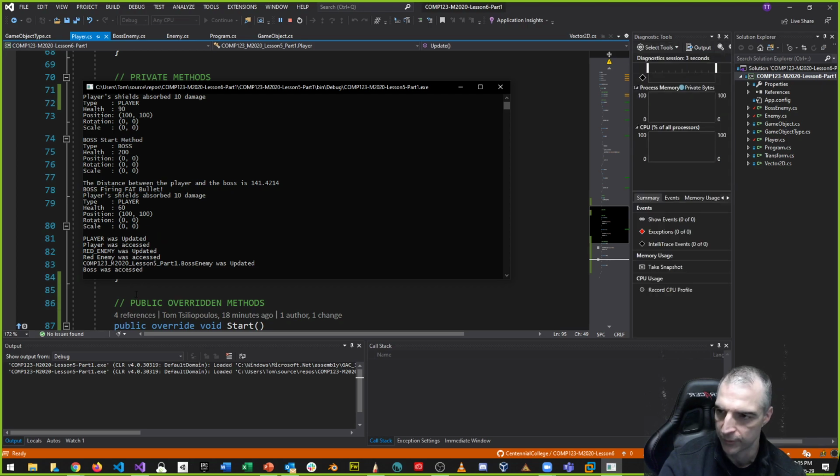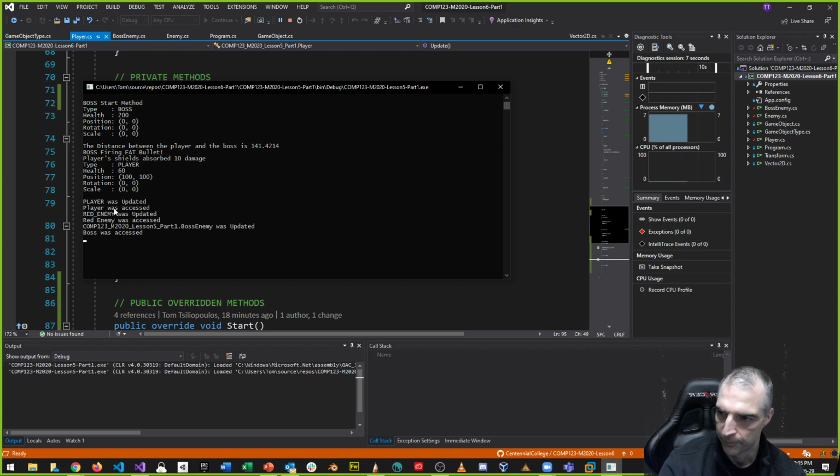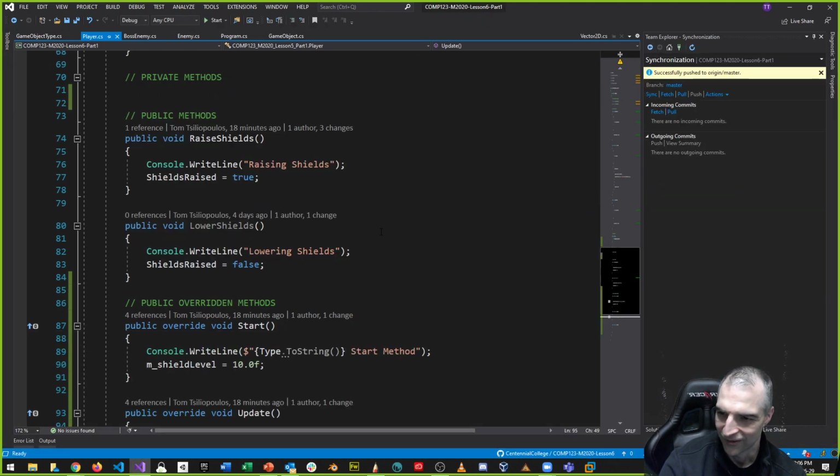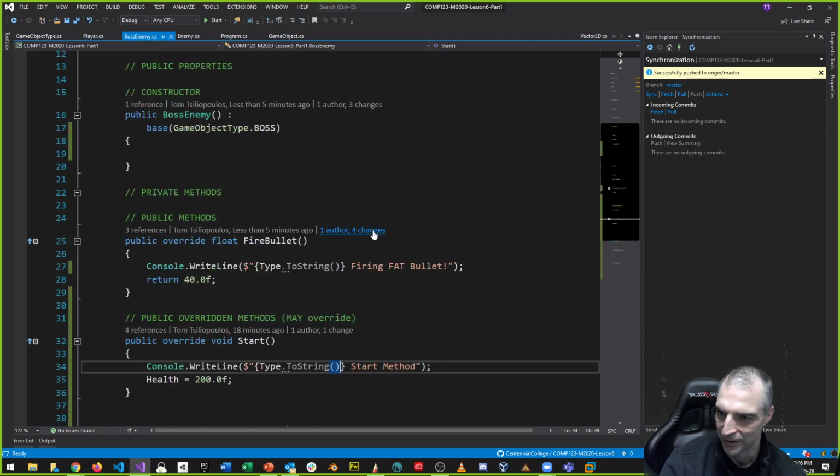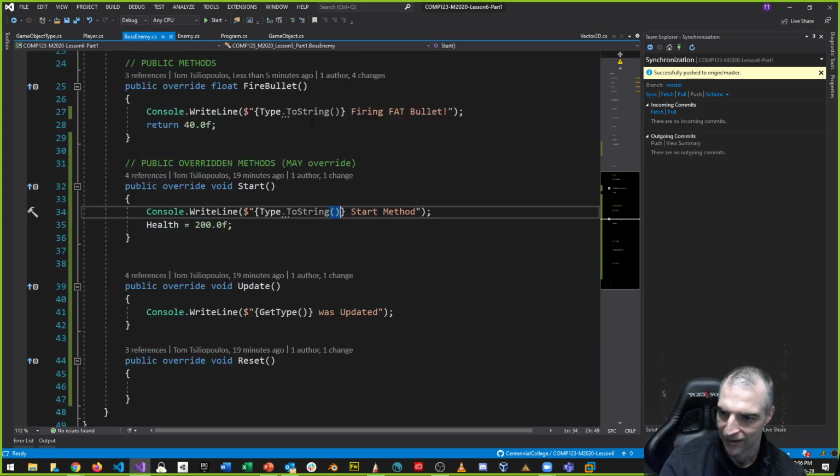Boss firing fat bullet. Boss start method. Player was updated. Player was accessed. Red enemy was updated. Red enemy was accessed. Oh, I missed one. Boss enemy was updated. Okay. That means in the boss enemy, I forgot to put that in. Type toString. Yeah, there it is right here.